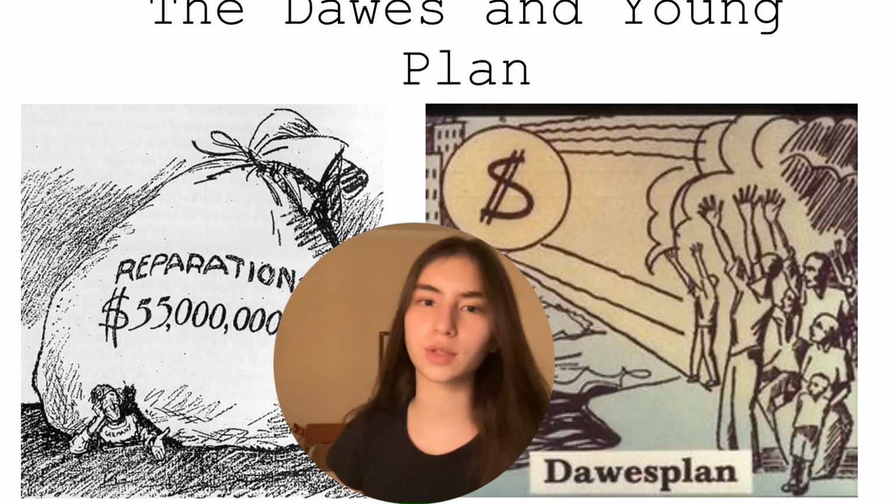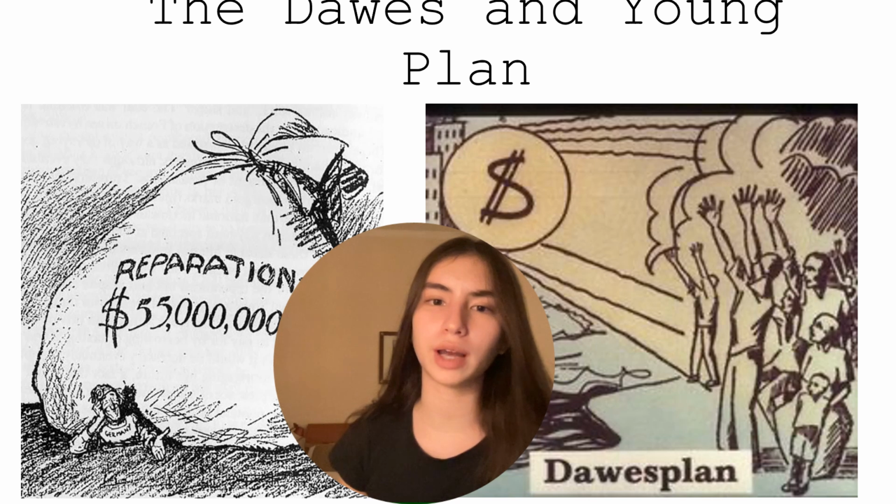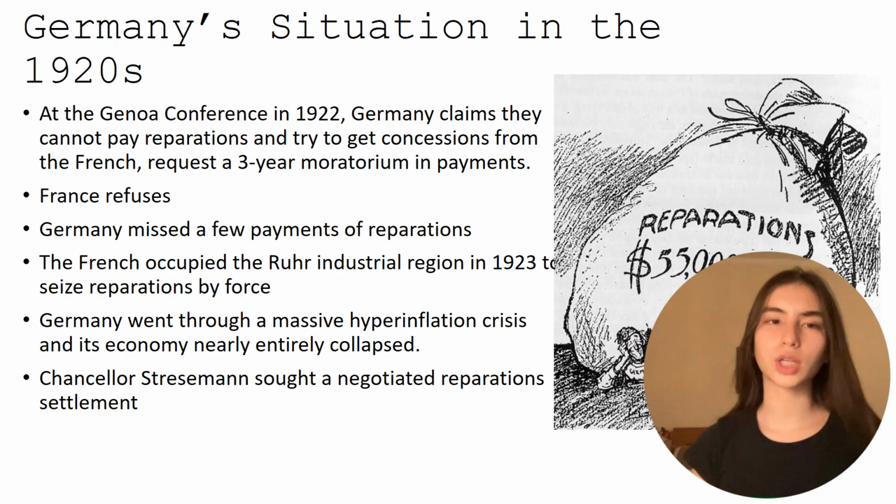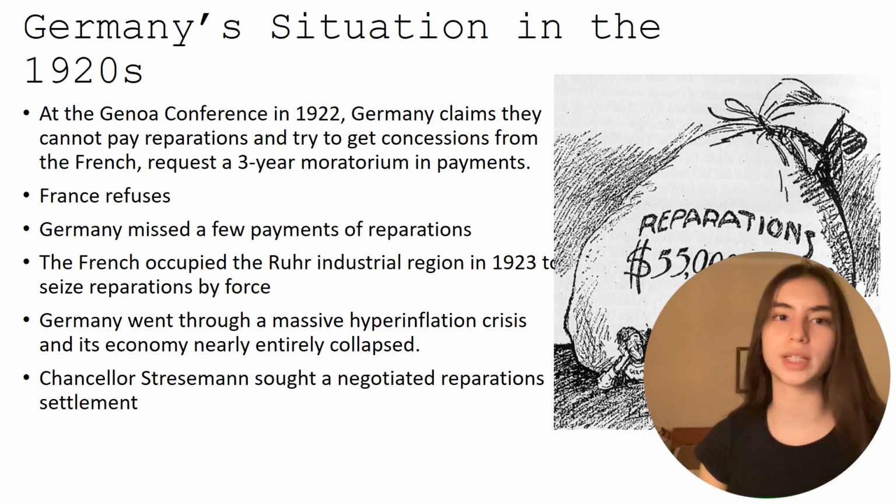Today I'll be talking about the Dawes and Young plans of 1924 and 1929, which are very useful for IGCSE and A-level history. So let's begin. Both the Dawes and the Young plans were economic plans aimed at helping rebuild or stabilize Germany's economy, and they mainly dealt with reparations.